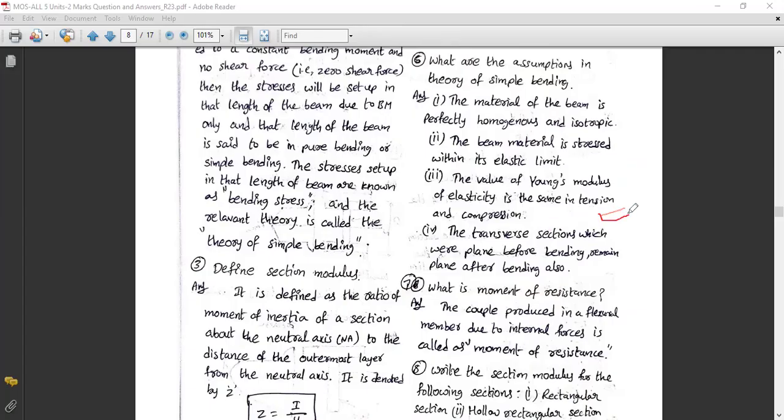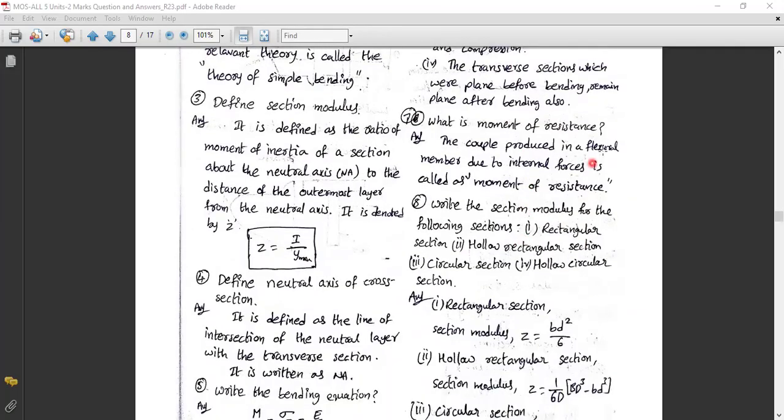What is tension? If you are having a beam and you are pulling it, it is called tension. If you are having a beam and it is compressed, then it is called compression. The transverse section, which is a plane before bending, remains plane after the bending also. So the layers in the beam should be the same before bending and after bending. This is the explanation of the equation of simple bending, you can say here. So next question, my seventh question: what is the moment of resistance?